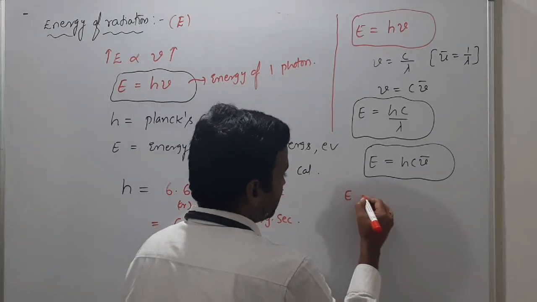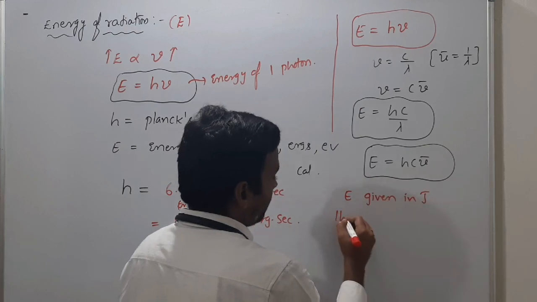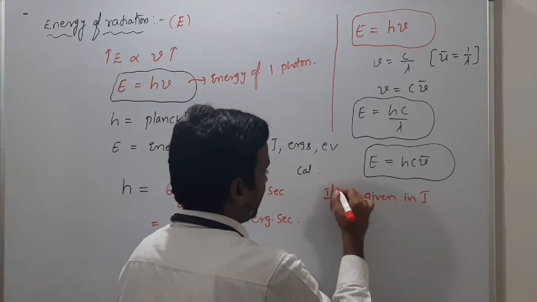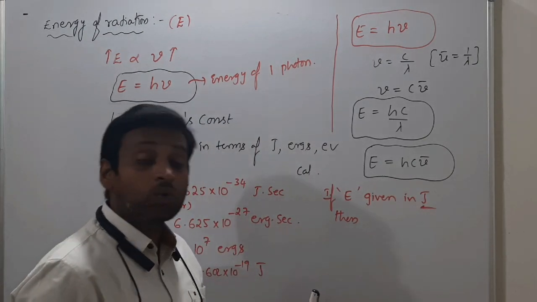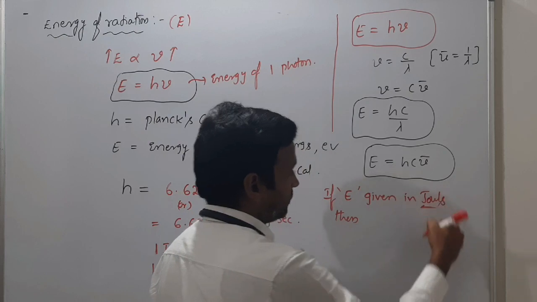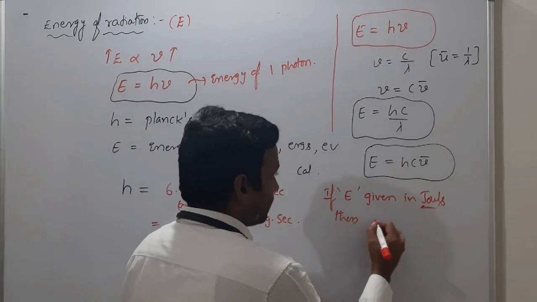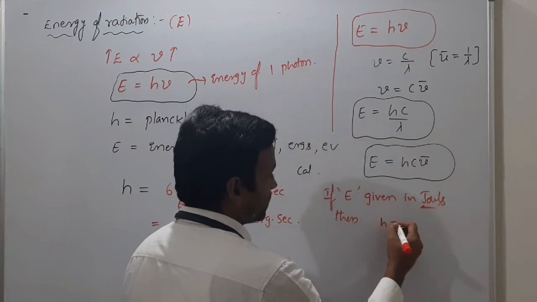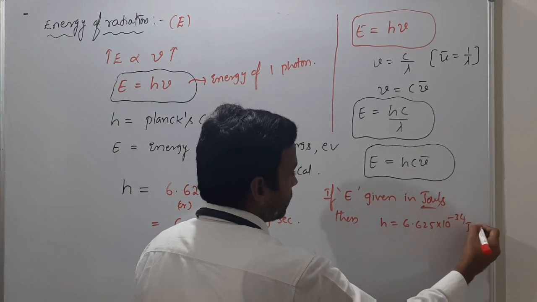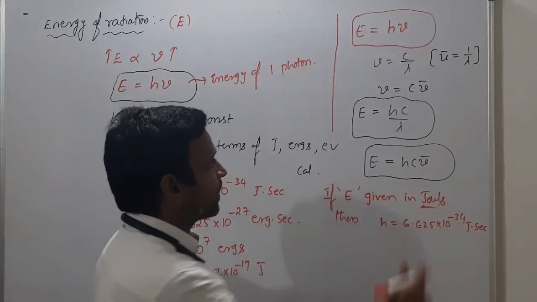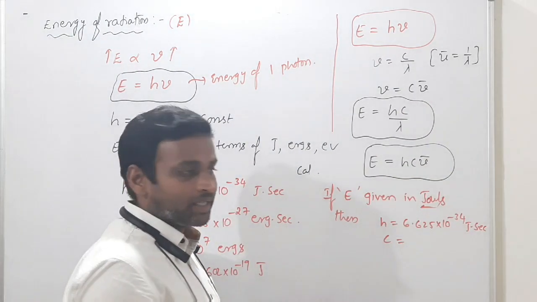Suppose energy options are given in joules, then what is the h value we have to consider? Then 6.625 into 10 power minus 34 joule second is the h value, and c value we have to consider in meters, not in centimeters.